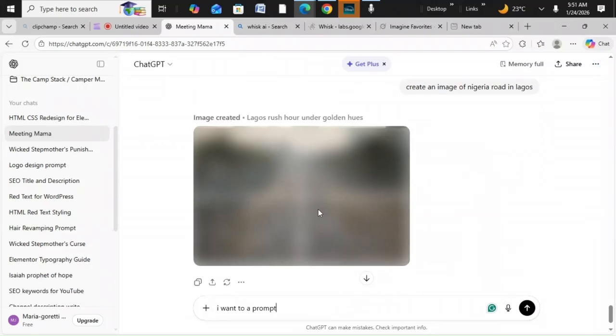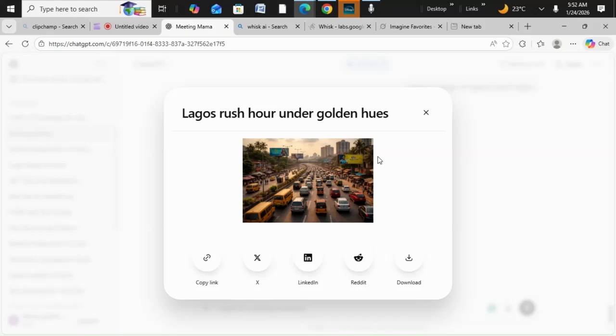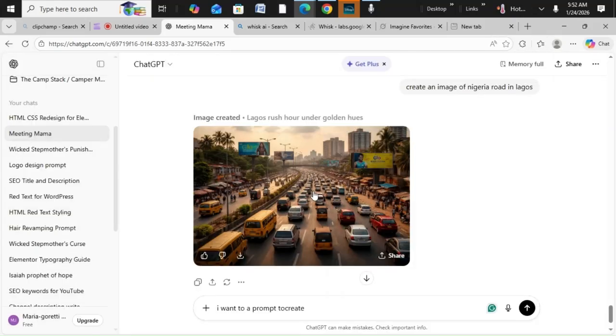Maybe it's going to create only the road for us. Okay, there's no need. This is good enough. Remember we said Lagos. So he tried to give us, I think this is the color of the Lagos transport system. So he tried to give us something.